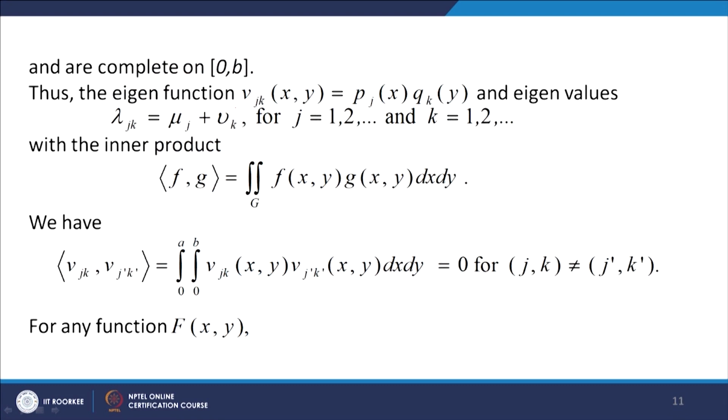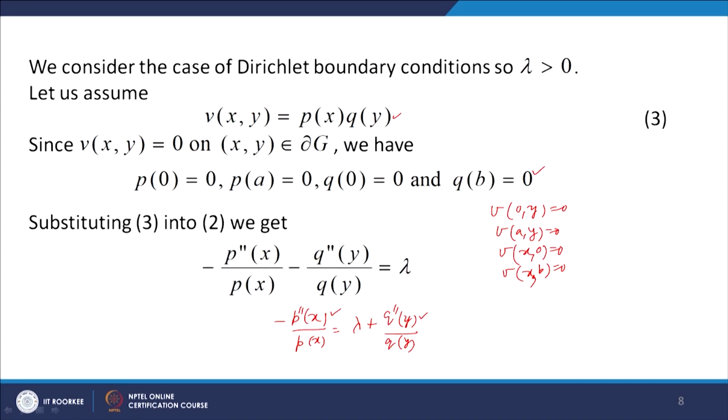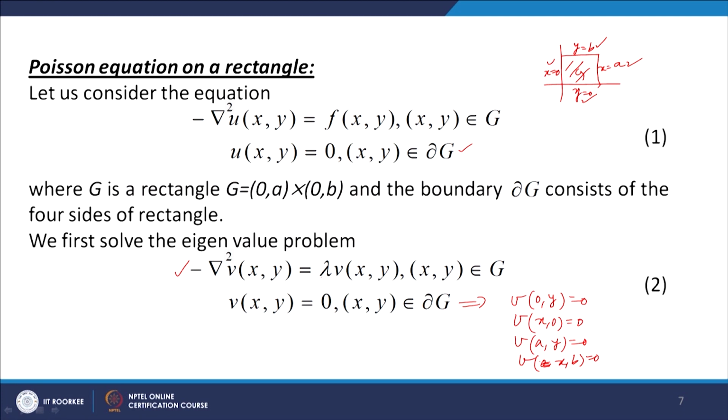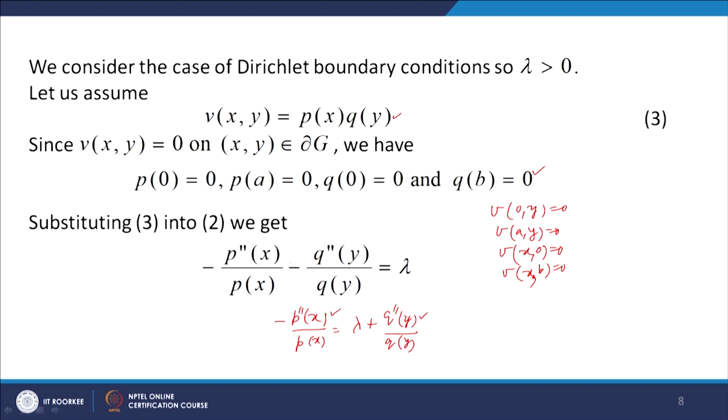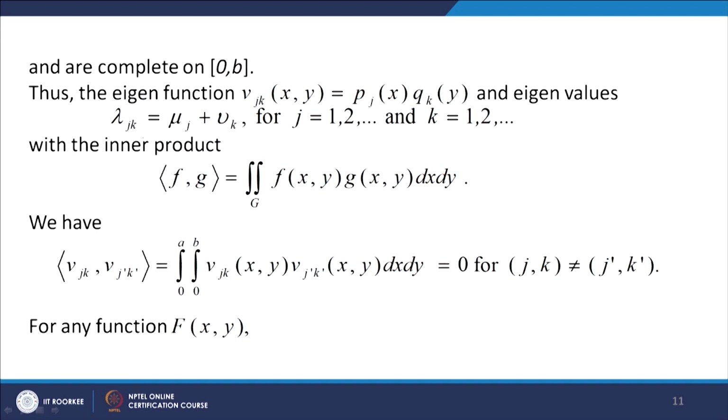Thus, the new eigenfunction v j k x y is p j x into q k y, and eigenvalues are lambda equal to mu plus nu. This is the eigenvalue lambda. Okay, you can see here lambda is the eigenvalue for this eigenvalue problem, and lambda is the sum of the eigenvalues of the two eigenvalue problems. So lambda is equal to mu plus nu. So lambda j k equal to mu j plus nu k for j equal to 1, 2 and so on, k equal to 1, 2 and so on.